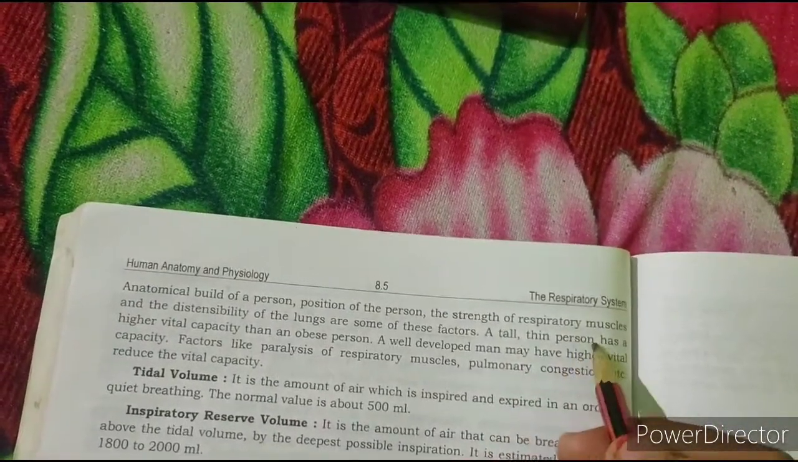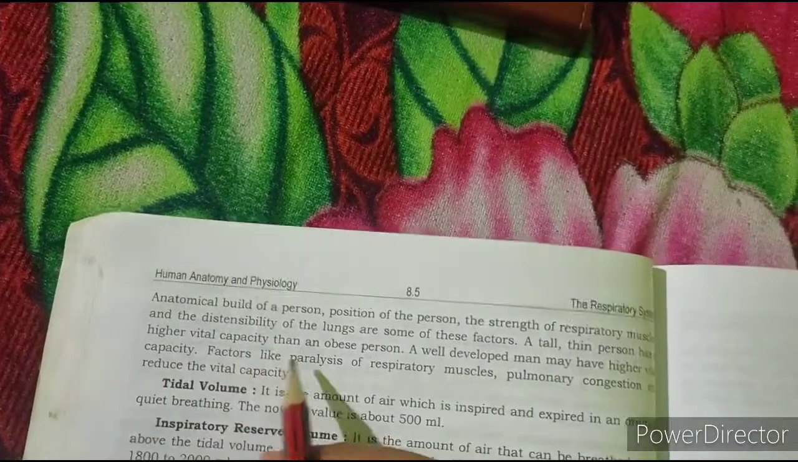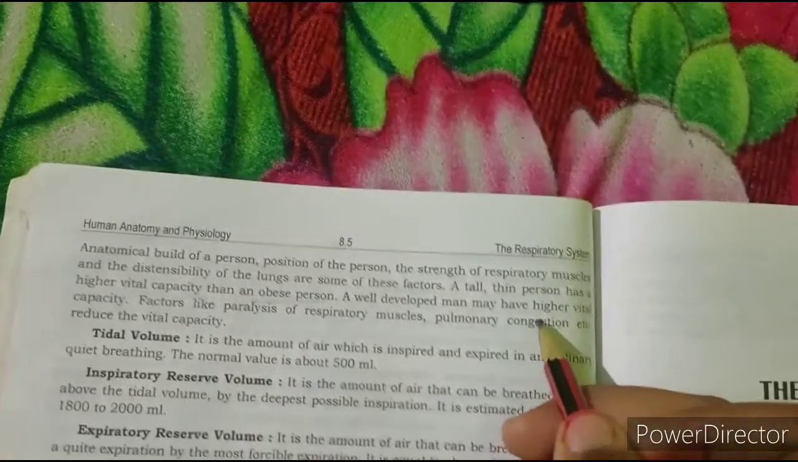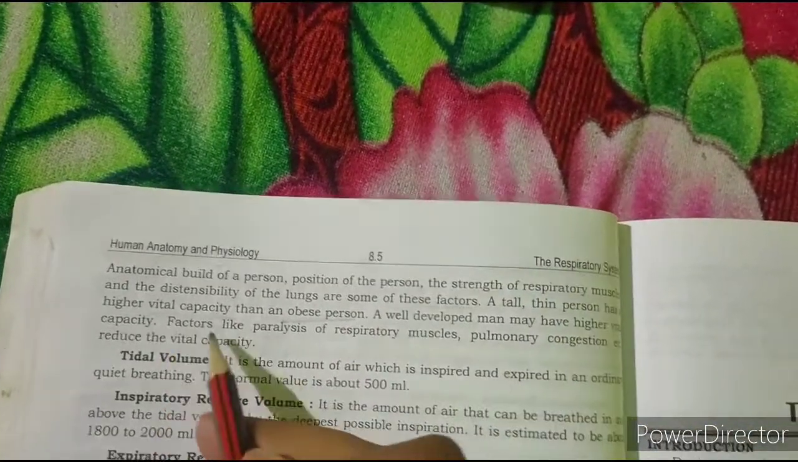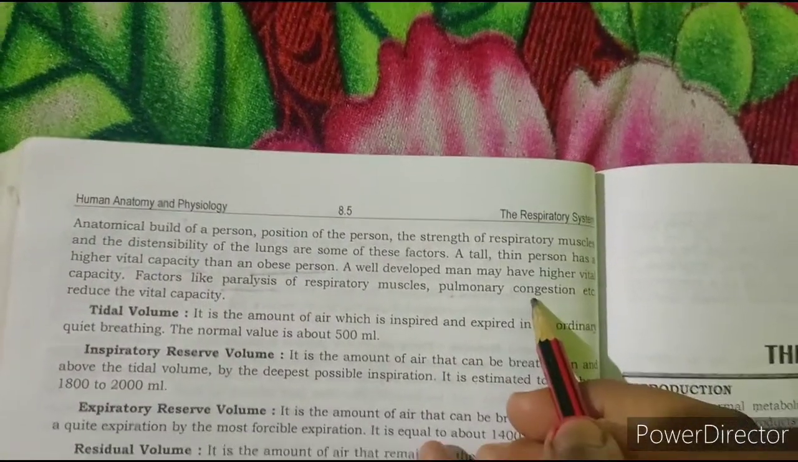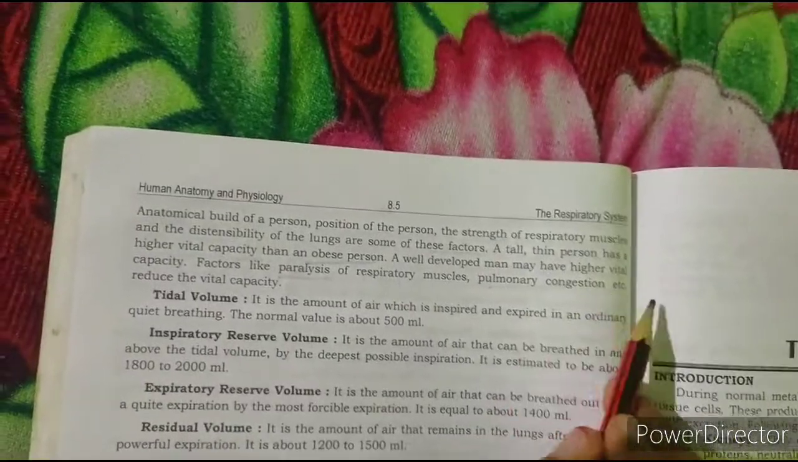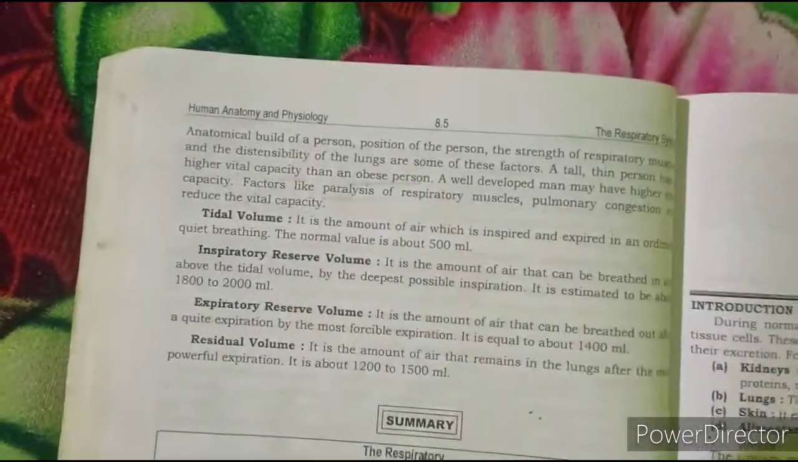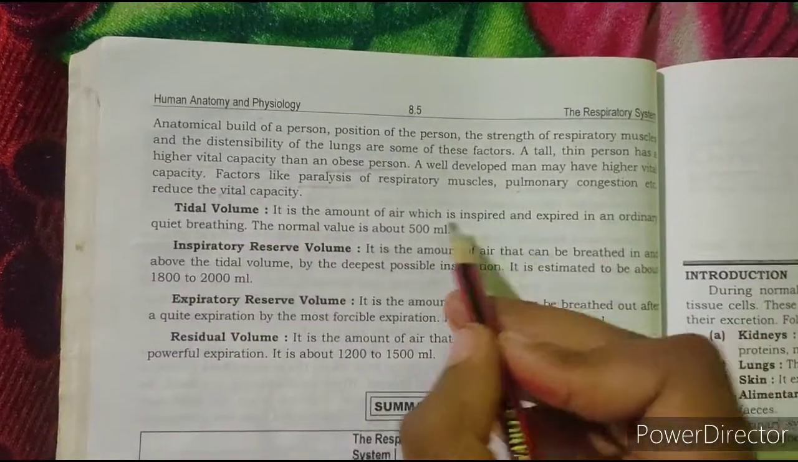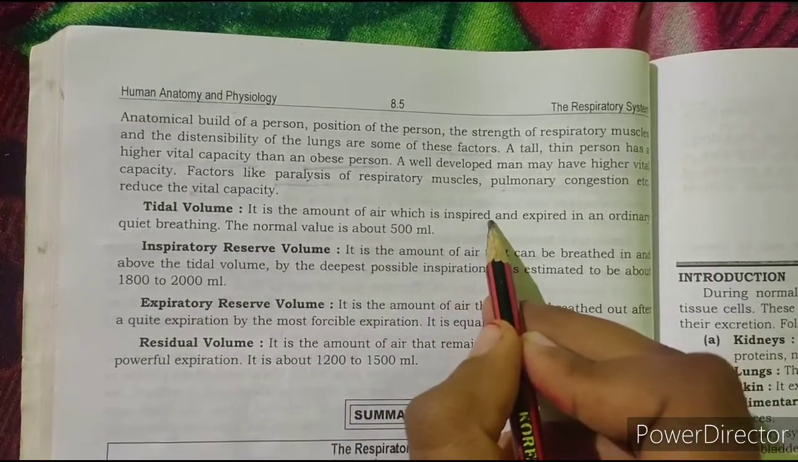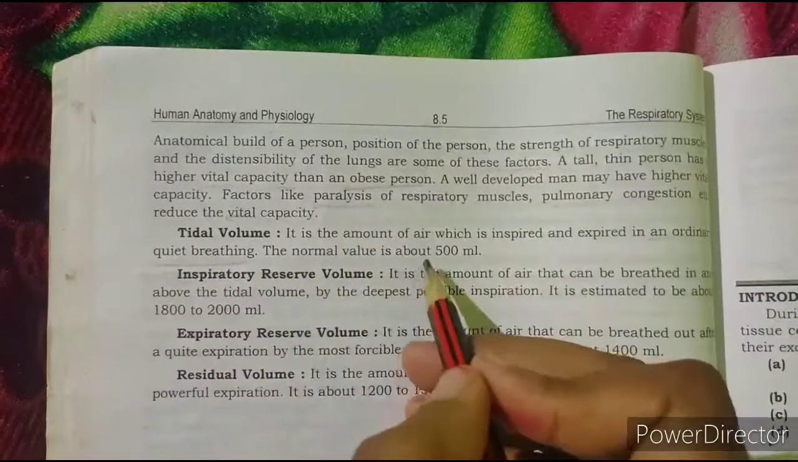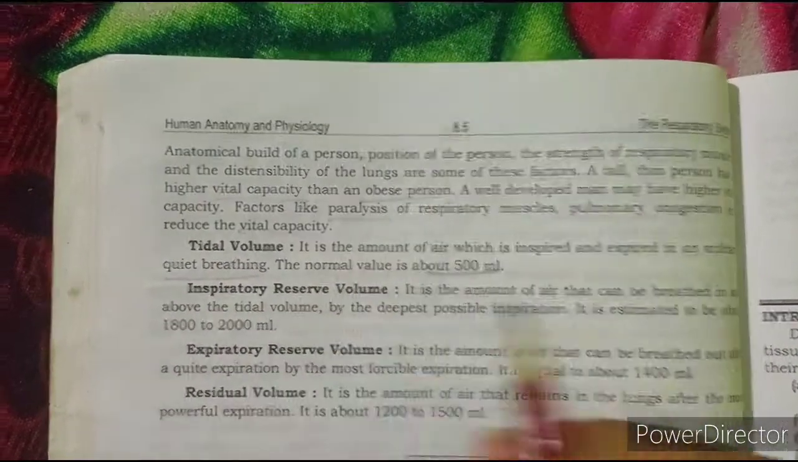A tall, thin person has a higher vital capacity than an obese person. A well-developed man may have higher vital capacity. Factors like paralysis of respiratory muscles, pulmonary congestion, etc. reduce the vital capacity. Then the tidal volume. It is the amount of air which is inspired and expired in ordinary quiet breathing. The normal value is about 500 ml.